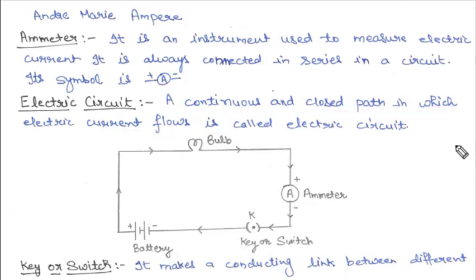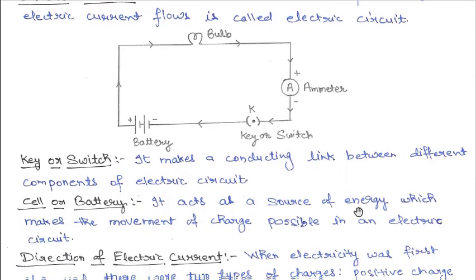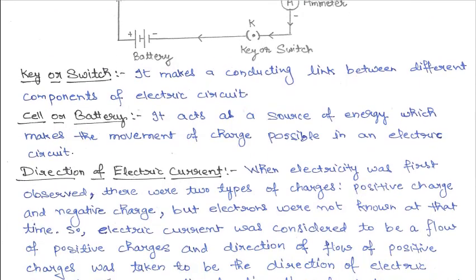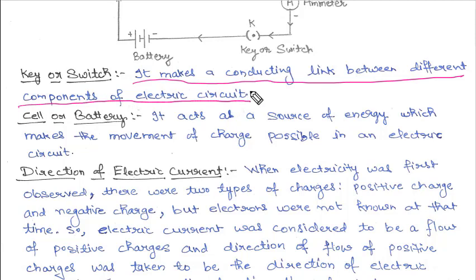Clear? Next we have to define switch or key. Now what is a switch or key? It makes a conducting link between the different components of an electric circuit. That means it acts as a link between the different components. So if you keep the key open, then there will be no current flowing through the circuit, and if you keep the key or switch closed, then current will start flowing in the circuit.